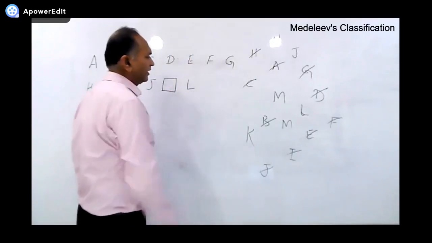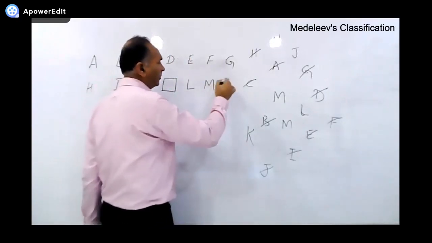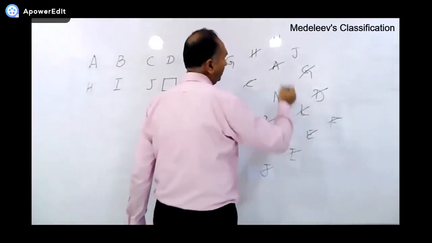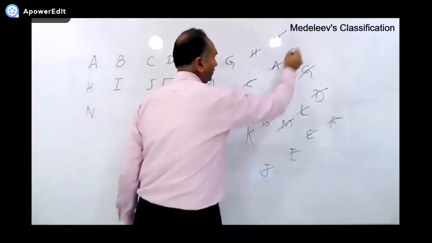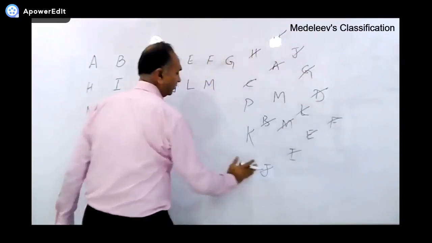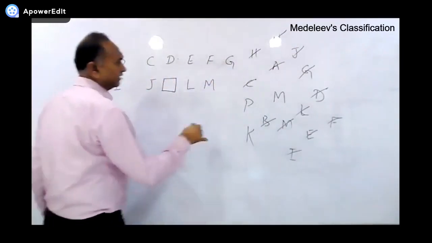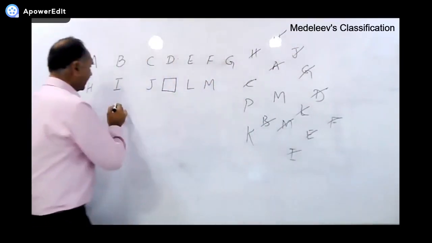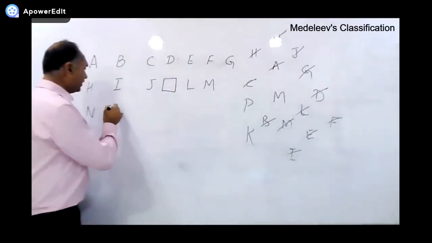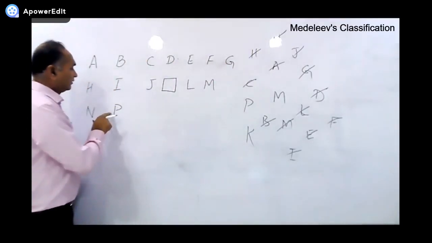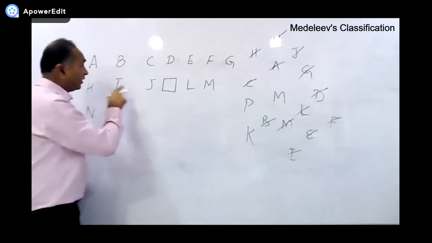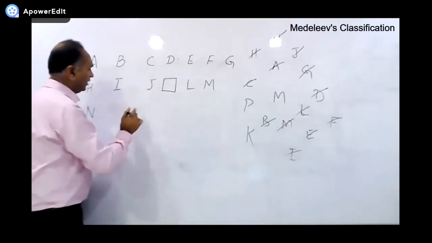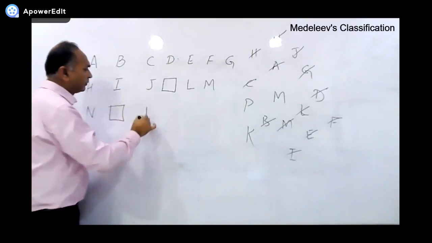So he put it over here. Then M. And the next available is P. Again, when he tried to write P over here, he saw that the properties of P were not matching with these, but matching with the next one. So he left a blank space over here.